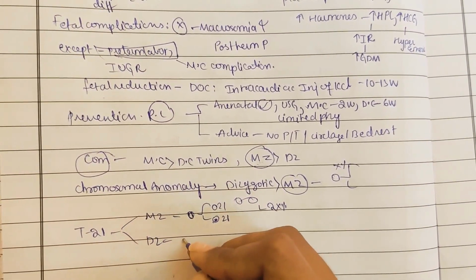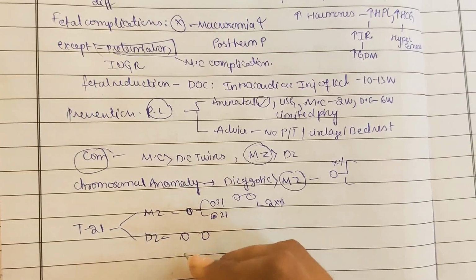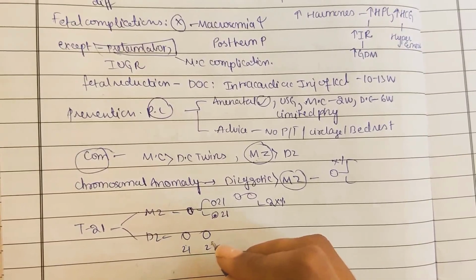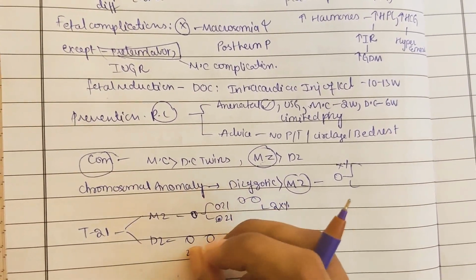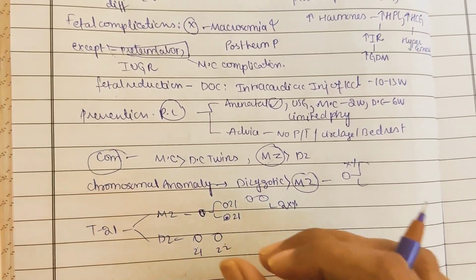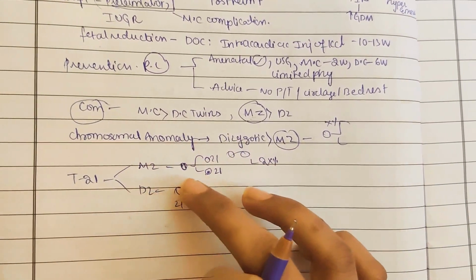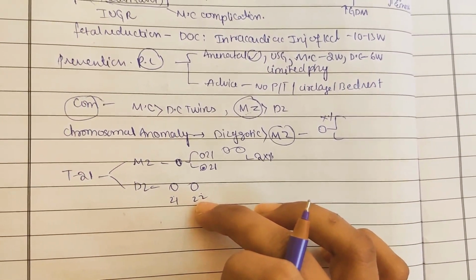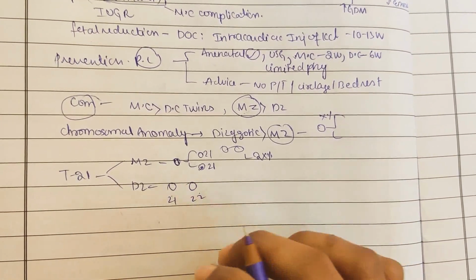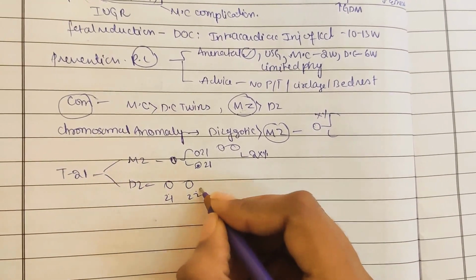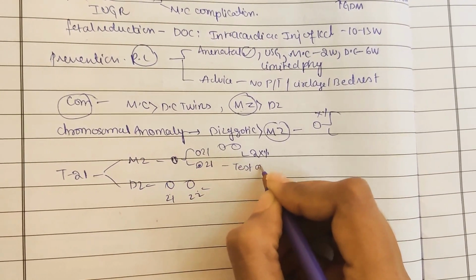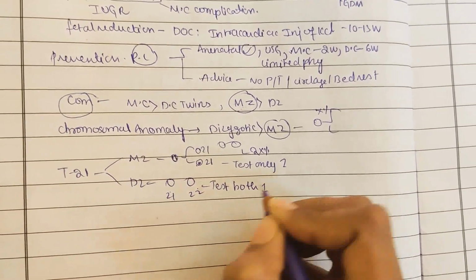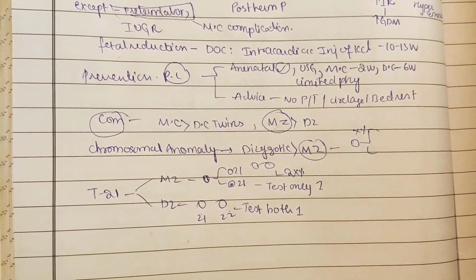Okay, coming to dizygotic, here zygote 1 is formed and zygote 2 is formed, right? Zygote 1 may have Down syndrome, or zygote 2 may have Down syndrome, or sometimes both may have, because they are different zygotes. As the monozygotic twin forms from a single zygote, we can easily predict that, but here we can't. So none may have it, or both may have it, so the sample for aneuploidy testing should be taken from both twins. Here test only one, here test both of them, because sometimes it may be in one, it may not be in the other, and sometimes it may be in both.